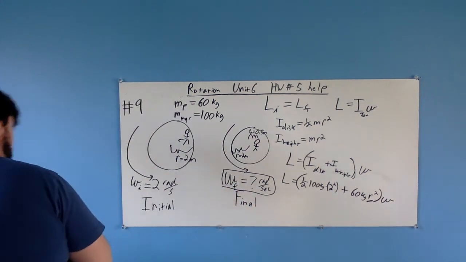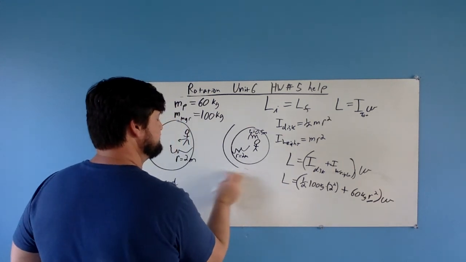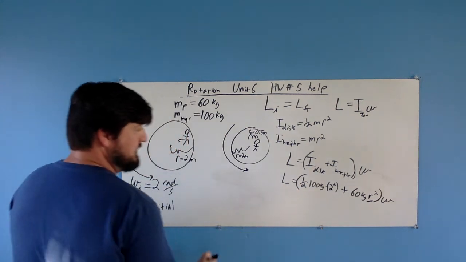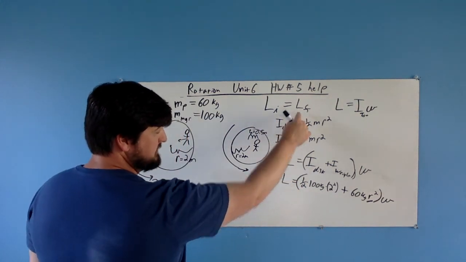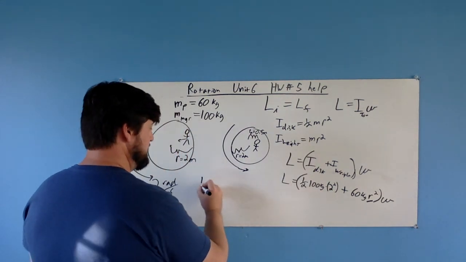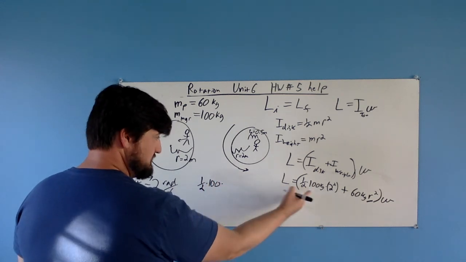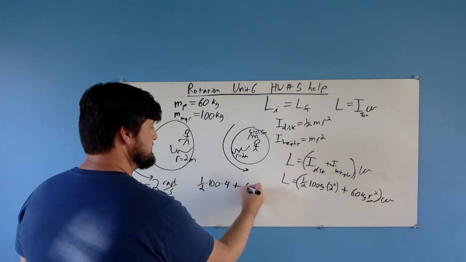Okay, so let me create some room for myself here. So we know for our initial, L initial has to be equal to L final. So I'm going to plug in all the values for our initial condition. 1/2 times 100 times 2 squared, 2 squared is 4, plus 60.